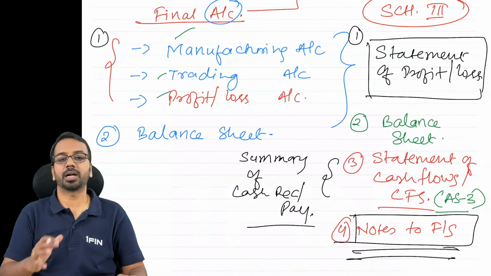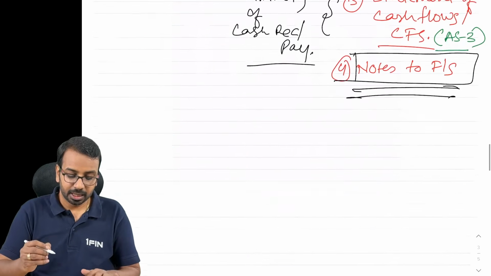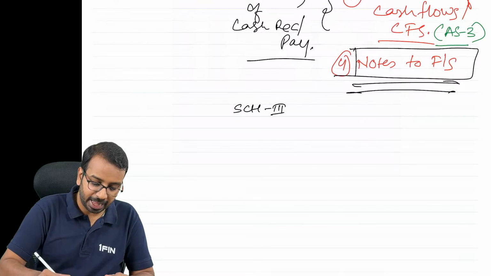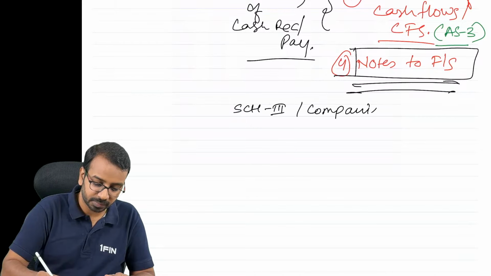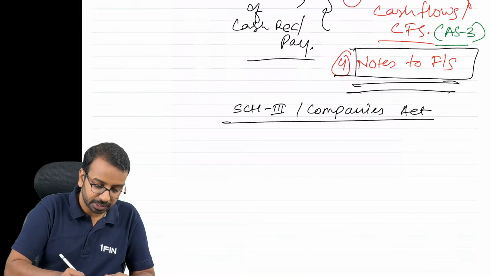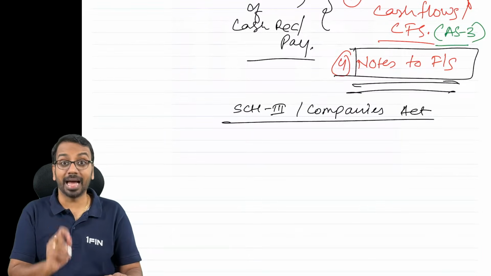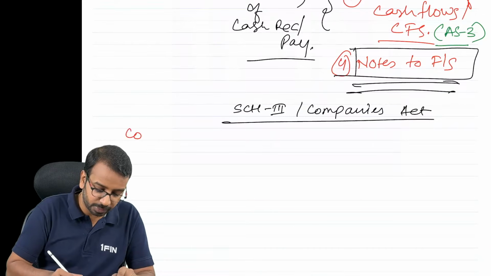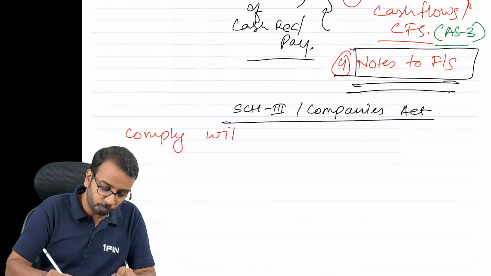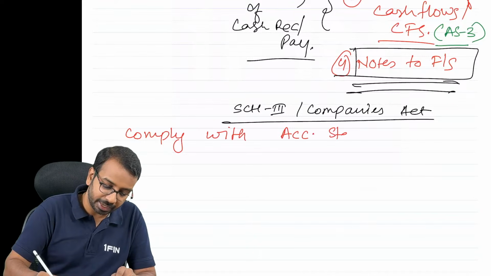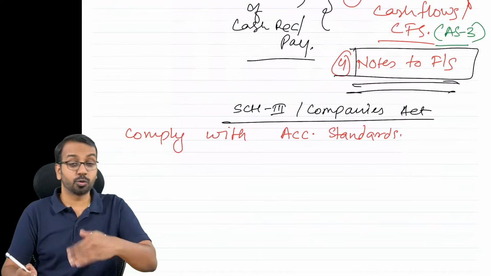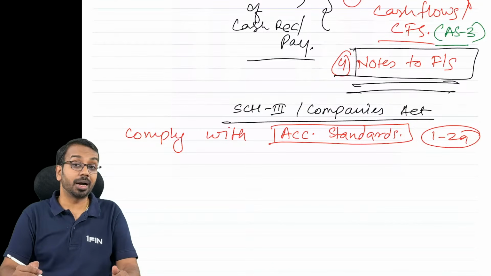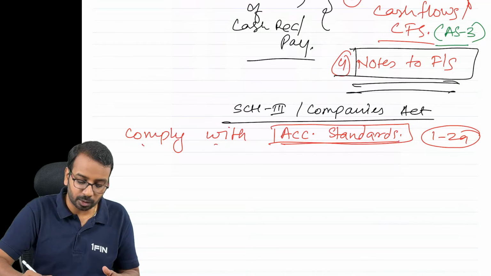Alright, these four form part of your financial statements. Now when we talk about Schedule 3 and the Companies Act, there is a very specific requirement that the financial statements, the accounting of the companies, have to comply with accounting standards. And as I told you earlier, all the accounting standards 1 to 29 are a part of our syllabus. So they have to comply with accounting standards.